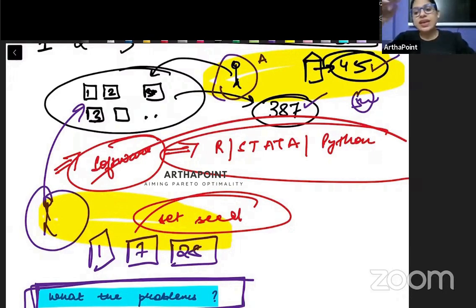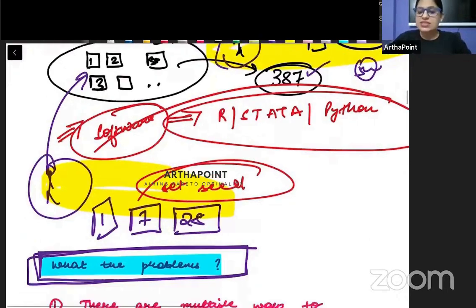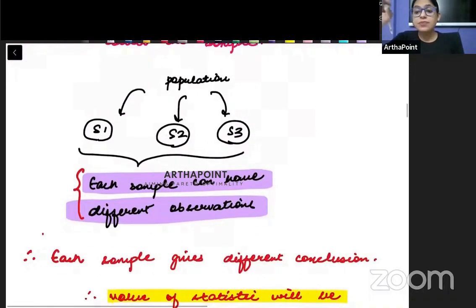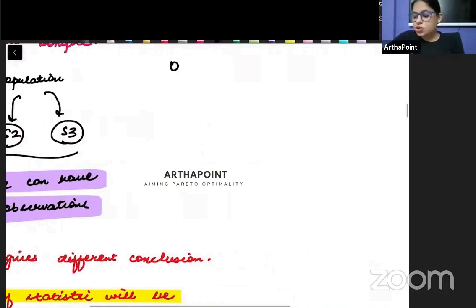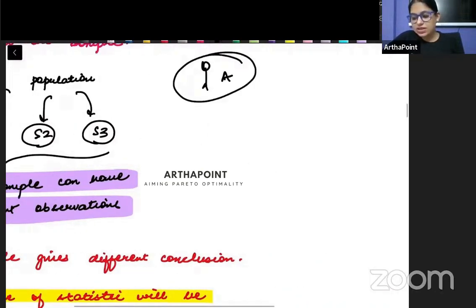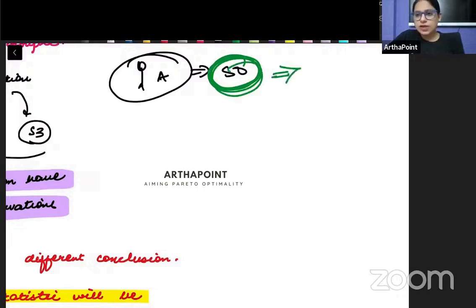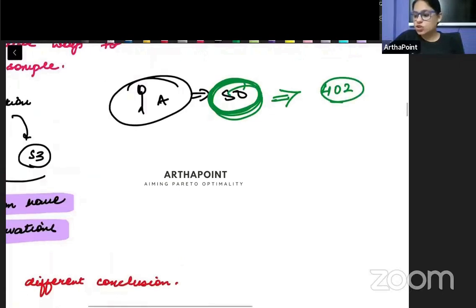तो हर individual एक अलग sample create करेगा. And since each individual will collect a separate sample, they will collect a different sample. Therefore, the answers that I will get from the sample will be very different. मतलब शायद ऐसा हो सकता है कि जो individual number A ने sample collect किया हो 50 observations का, when I go ahead and find the mean of these 50 observations, maybe I observe that the mean comes out to be 402. Average income comes out to be 402.